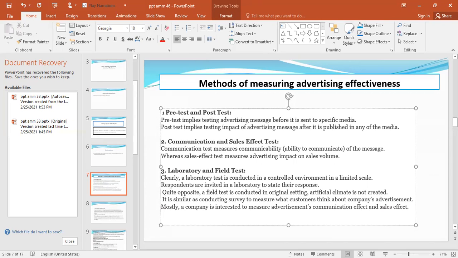Next, we have got laboratory and field test. Clearly, a laboratory test is conducted in a controlled environment in a limited scale. Respondents are invited in a laboratory to state the response. Quite opposite, a field test is conducted in original setting, artificial climate is not created. It is similar to conducting a survey to measure what customers think about company's advertisement. Mostly, a company is interested to measure advertisements' communication effect and sales effect.